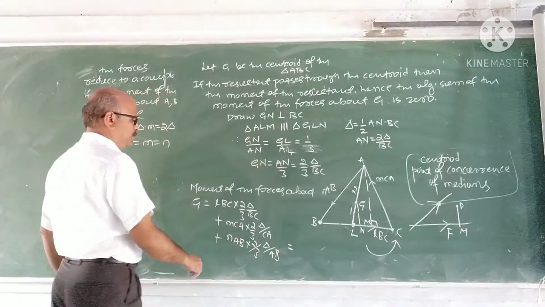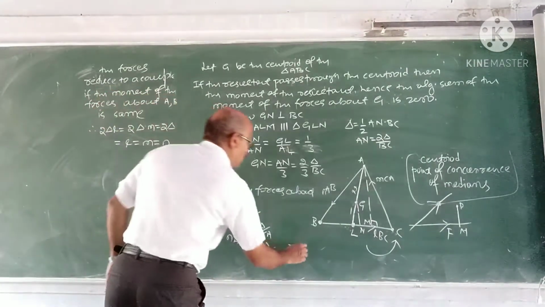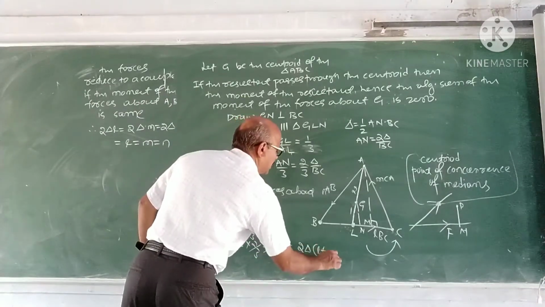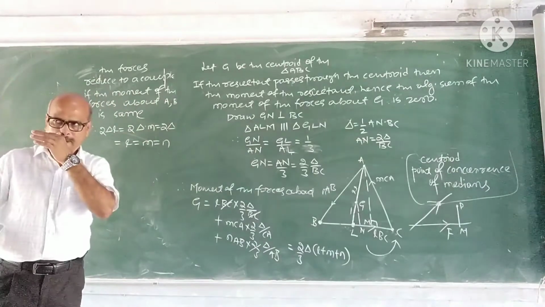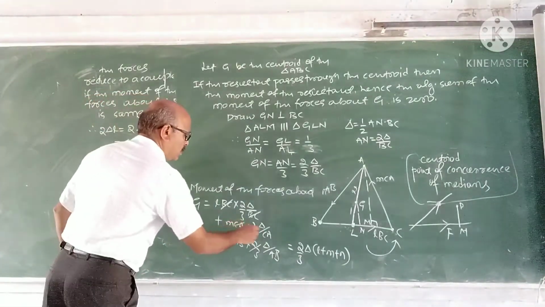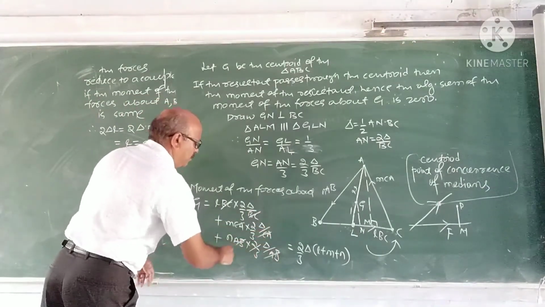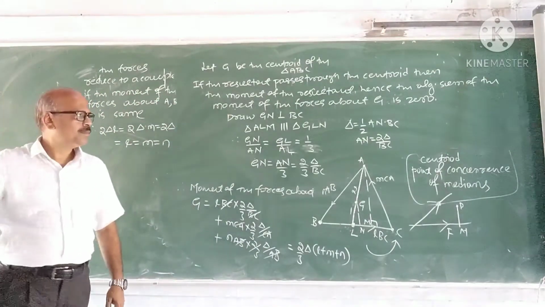Therefore it is 2/3 area of the triangle into L plus M plus N. 2/3 area of the triangle common, L plus M plus N.